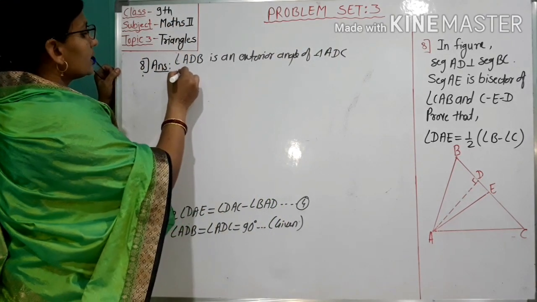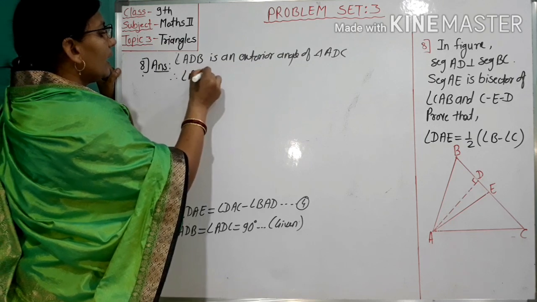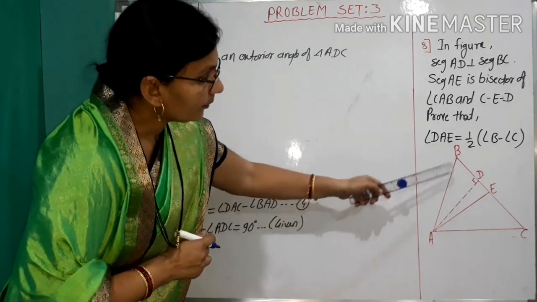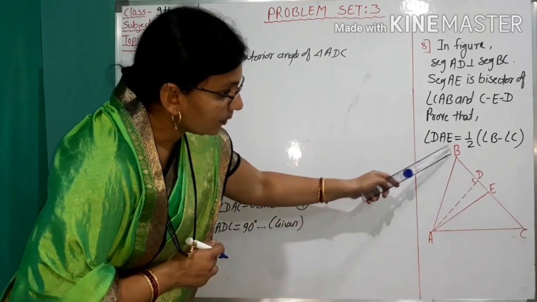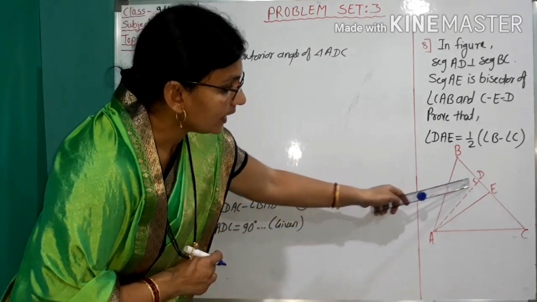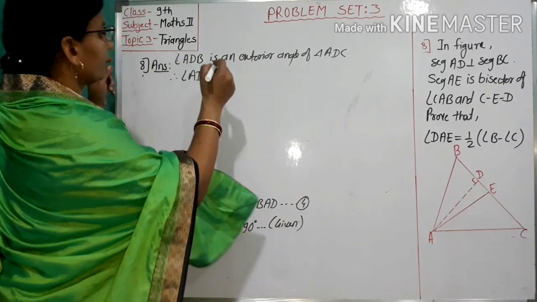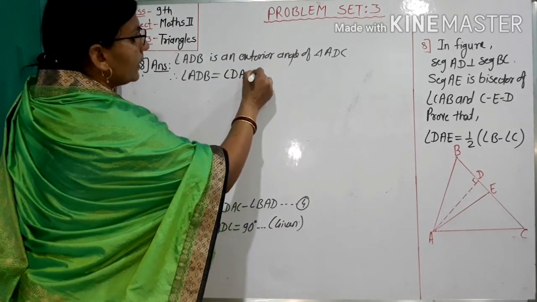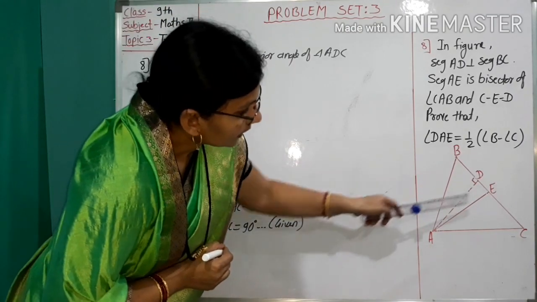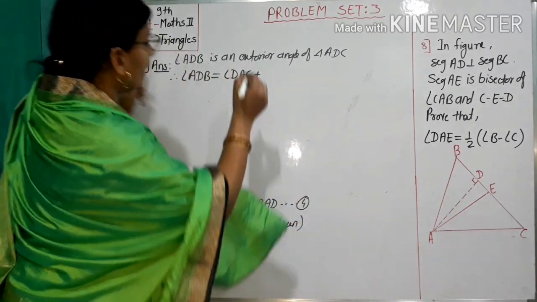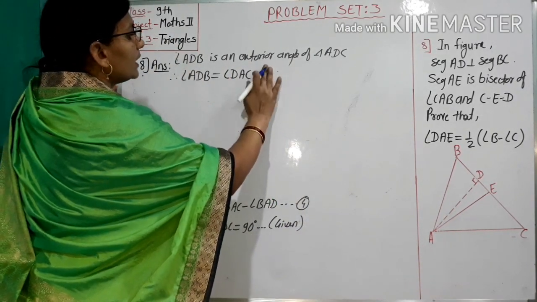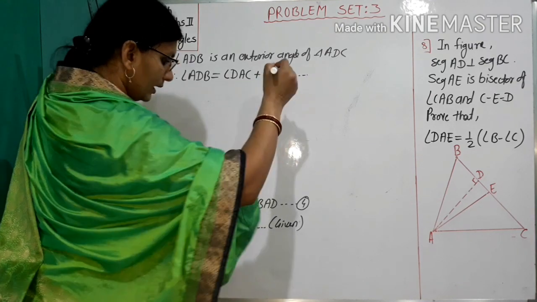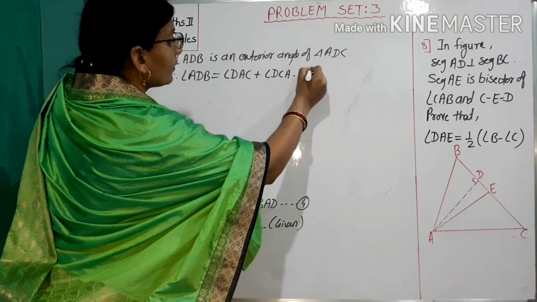Therefore, angle ADB equals angle DAC plus angle DCA. Number 5.